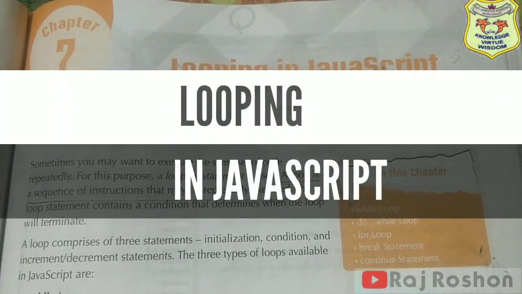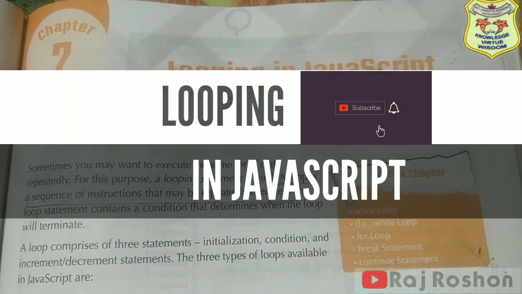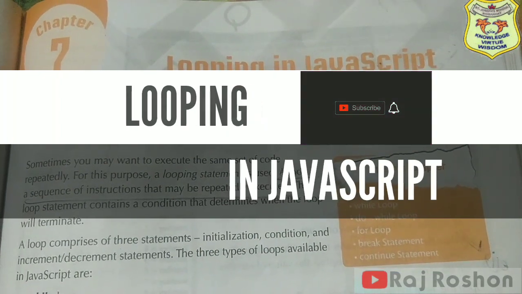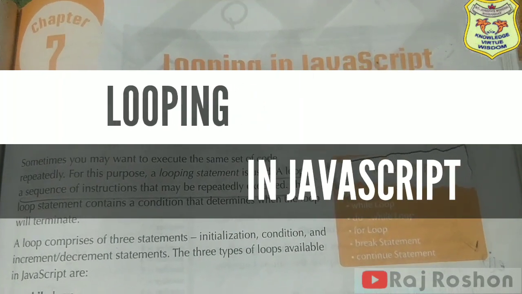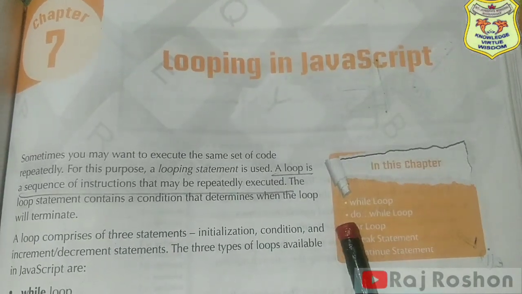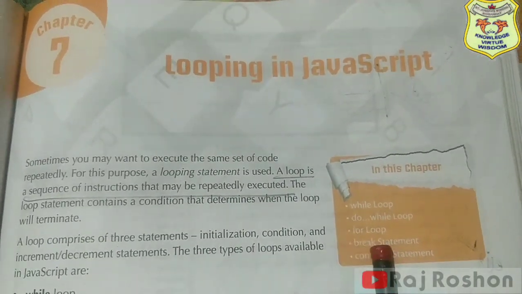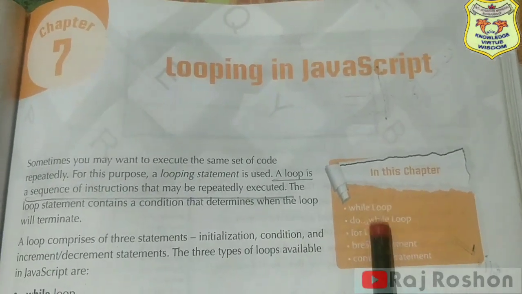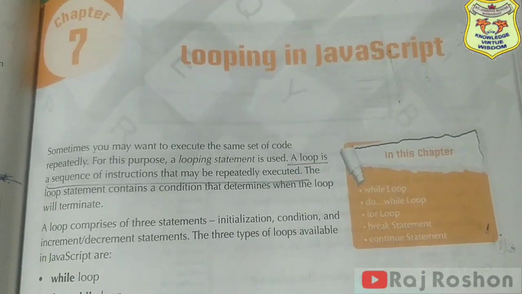Hello students, so today we are going to start chapter 7, looping in JavaScript. In this chapter we will learn while loop, do while loop, for loop, break statement and continue statement. So we will learn about these topics.